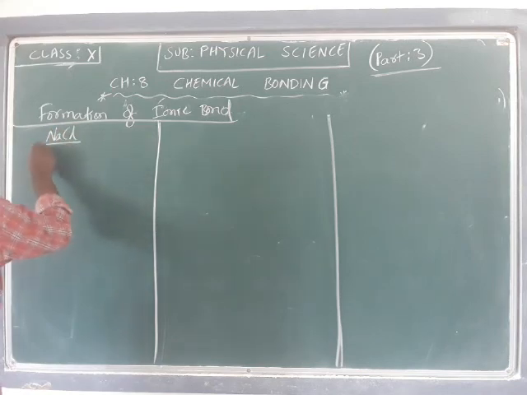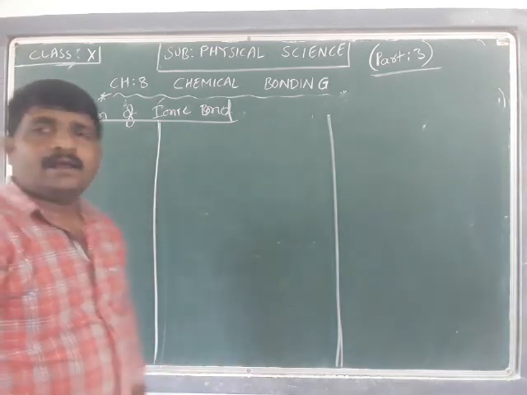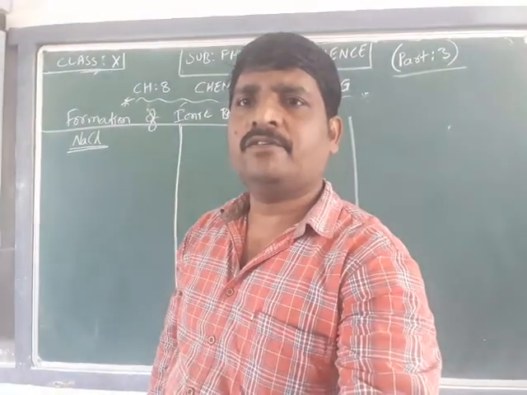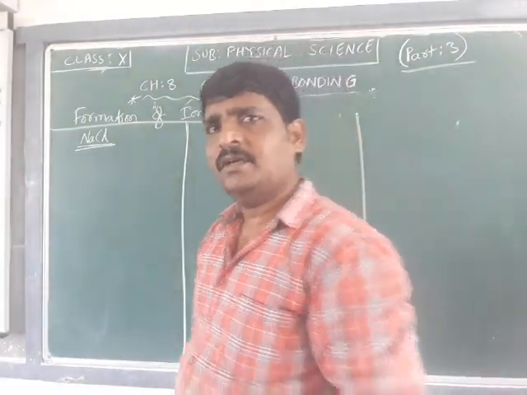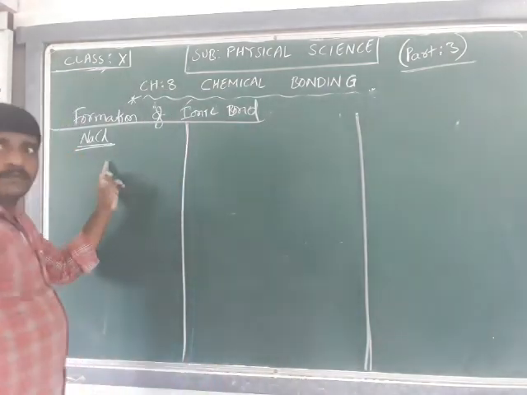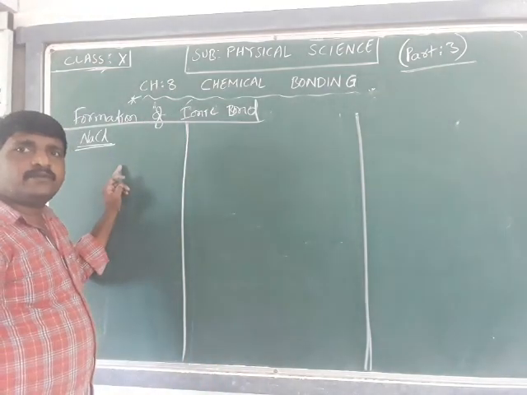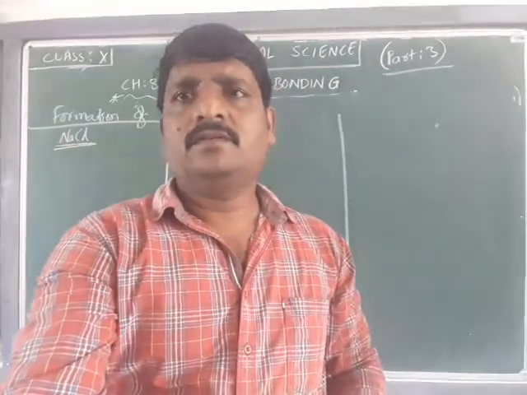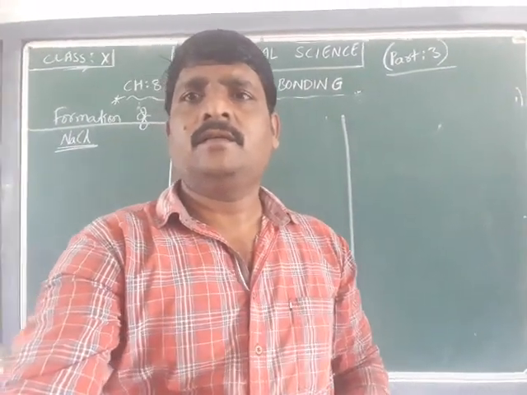How is sodium chloride formed? That is what we are going to talk about today. Very important discussion. I hope you understand this.